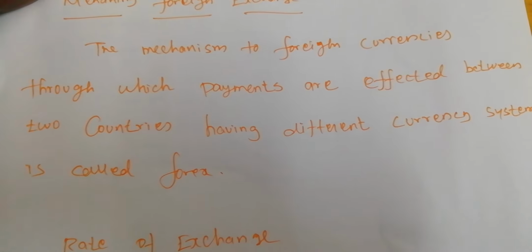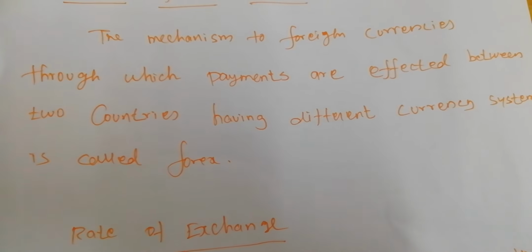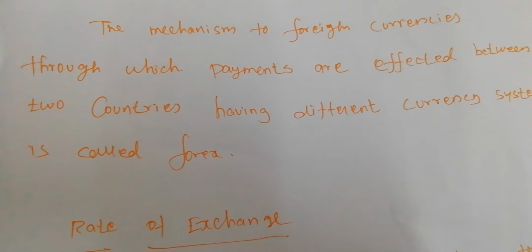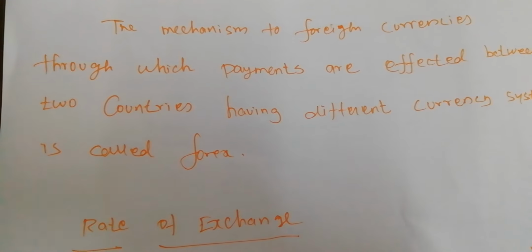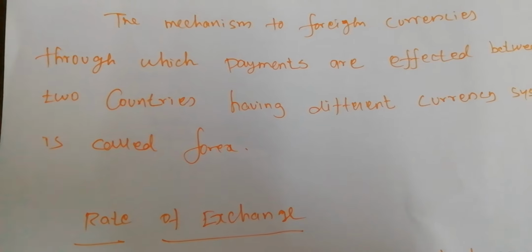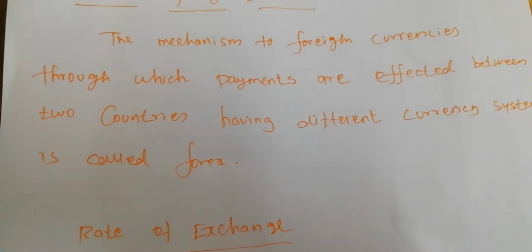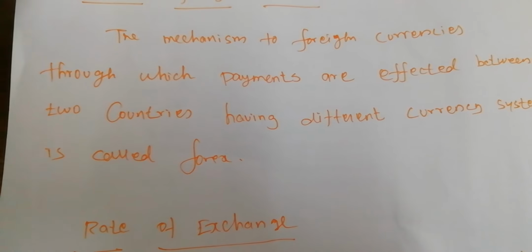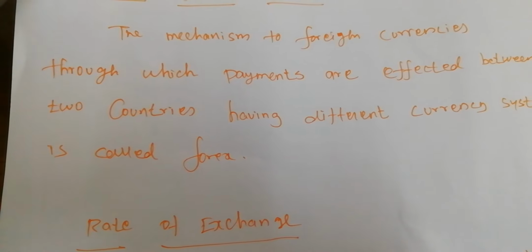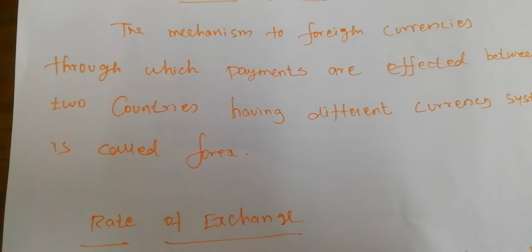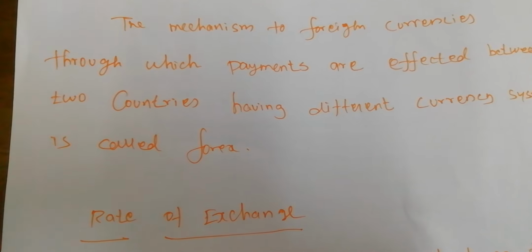More nations are involved in international trade. When they are involved in international trade, they have to exchange their currencies. We pay in the form of other nations' currencies, and we receive in the form of our nation's currency. So all nations must hold other nations' currencies, and they have to pay in their trading partners' money. It covers methods of payment, rules and regulations of payment, and the institutions facilitating such payments.